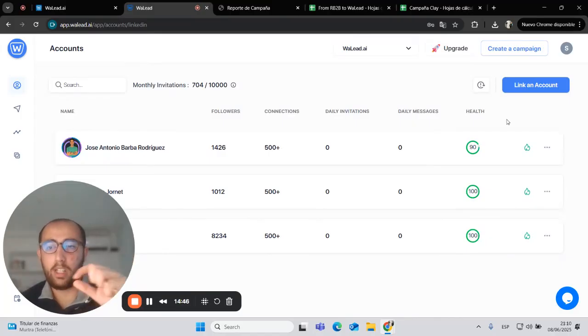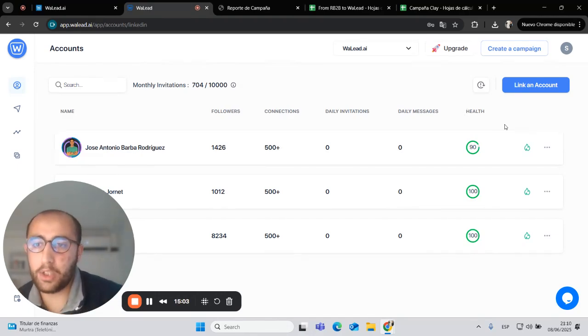But if not, it will lower the limit, or it can pause the LinkedIn account for 24 hours, 48 hours, 72 hours, or it can give you some advice. For example, you should pause the account, you should delete the pending invitation and all that.